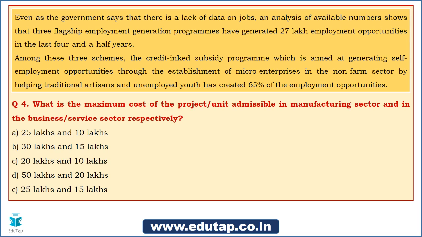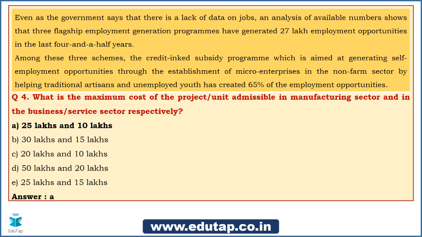So yes, Akanksha A and Praful A. Okay, so people are out there going for A, and I guess all of you are correct. It is A. So for the manufacturing sector, the project cost, the maximum limit, is 25 lakhs, and for the service sector, it is going to be 10 lakhs, right friends? So yes, now these figures you would not forget in your sleep also, I guess. It is going to be 25 lakhs and 10 lakhs, right guys?